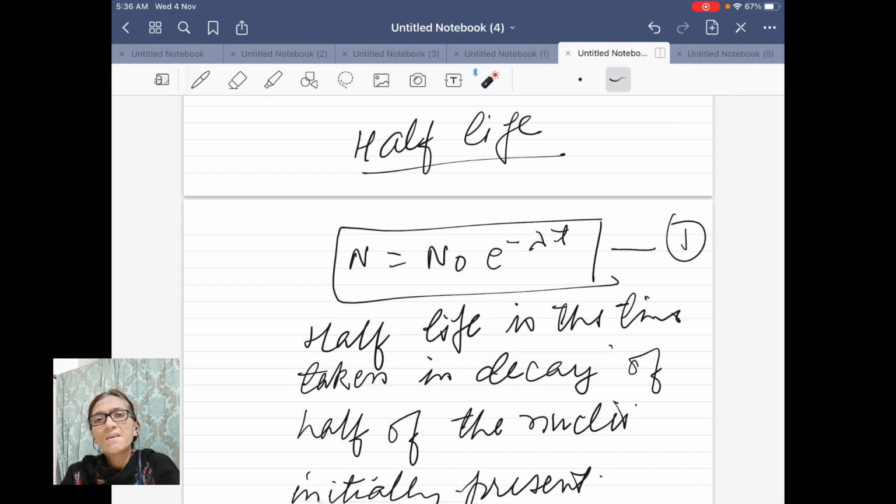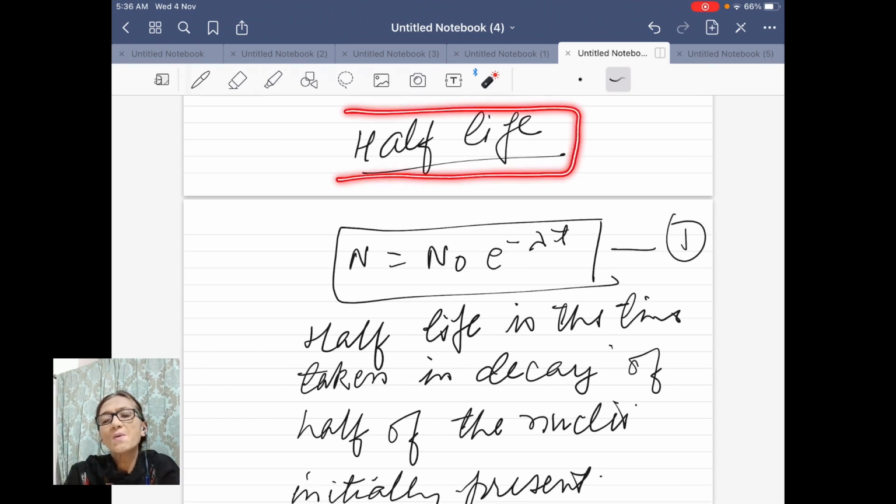Radioactivity is a very slow process, and even in a small chunk of radioactive sample, you have infinitely many active nuclei. They may take millions and millions of years for decaying. So it is not practical to find out the time of decay.